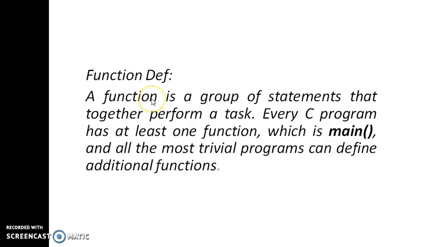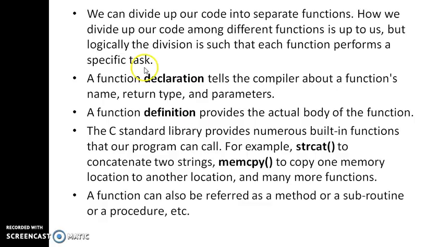Now, we want to know what a function is first. A function is a group of statements that together perform a task. Every C program has at least one function, which is main. And even the most trivial programs can define additional functions. We can divide up our code into separate functions. How we divide up our code among different functions is up to us, but logically the division is such that each function performs a specific task.